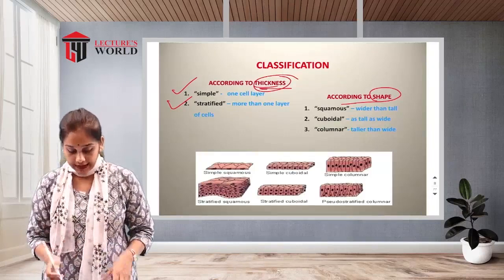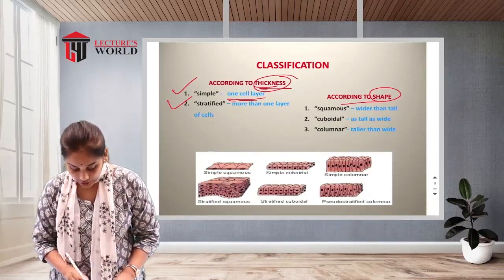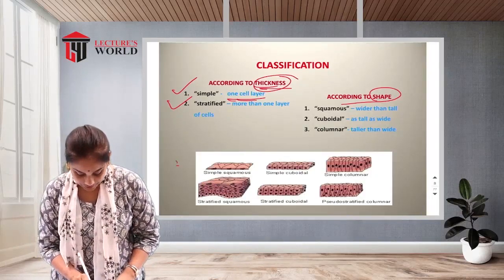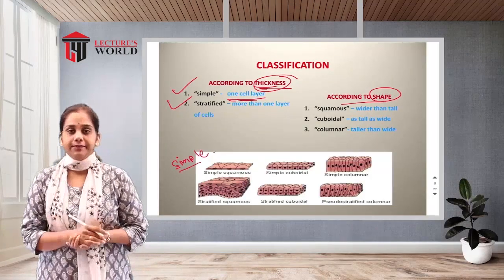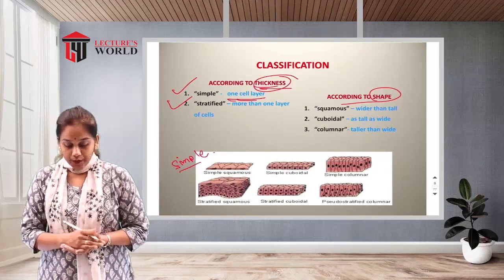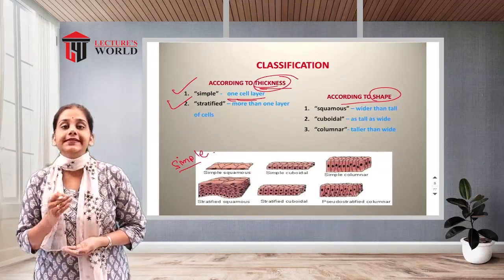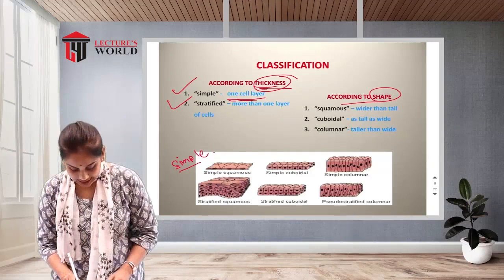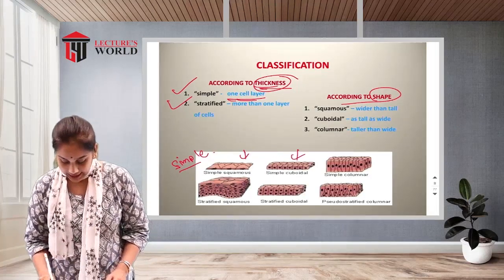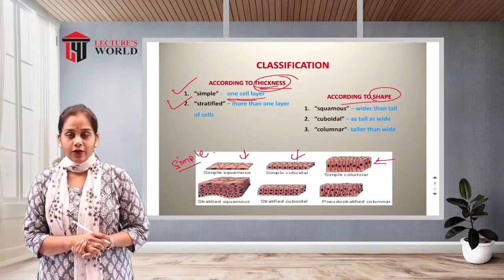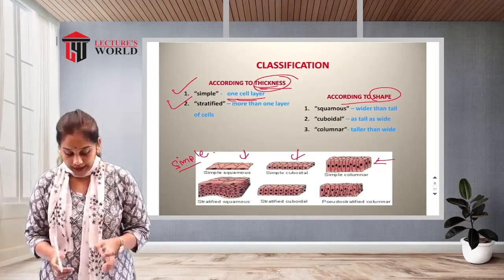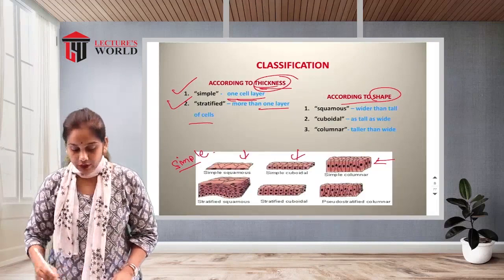What is simple? Simple tissue means there is only one cell layer. See, this is the one cell layer. The second one is stratified. What is stratified tissue? It means more than one layer of these cells.